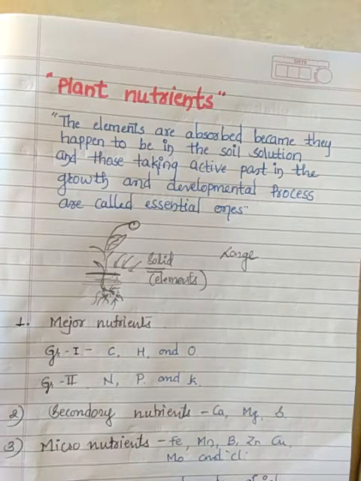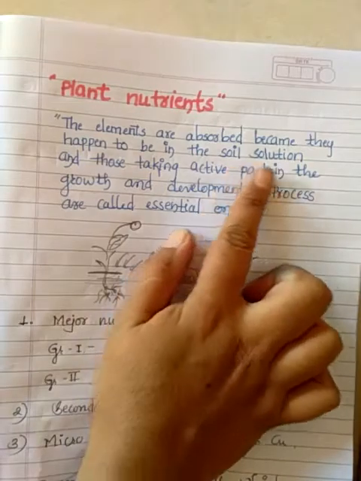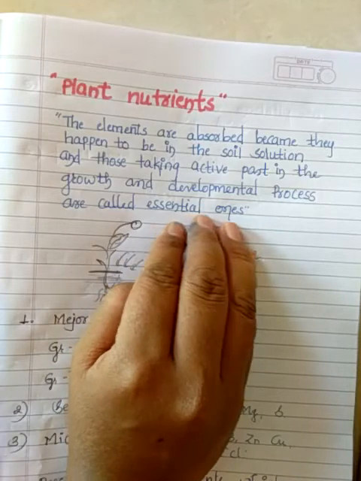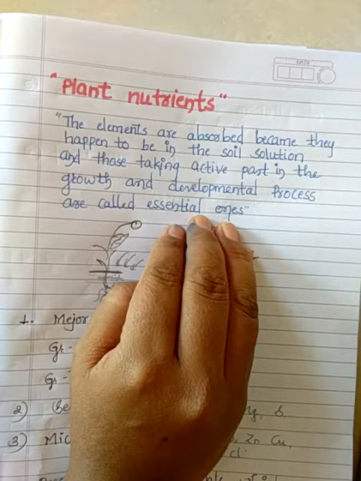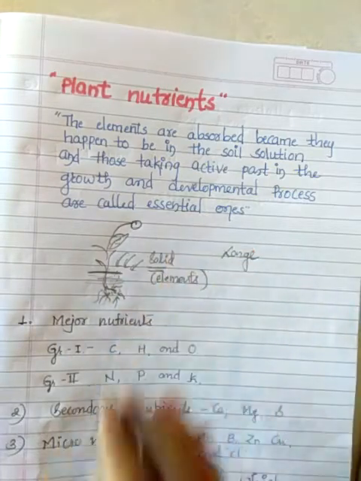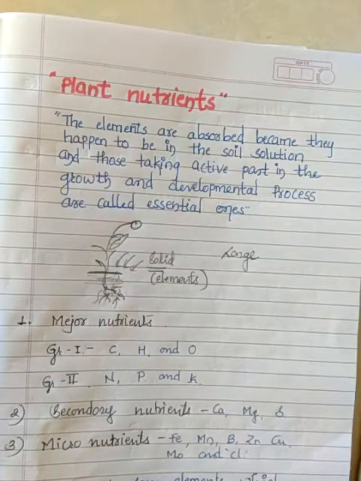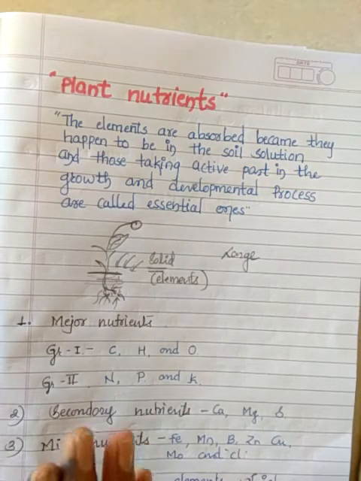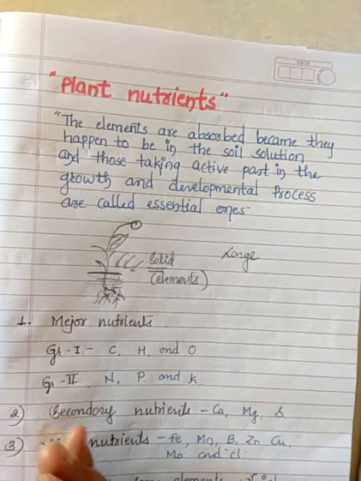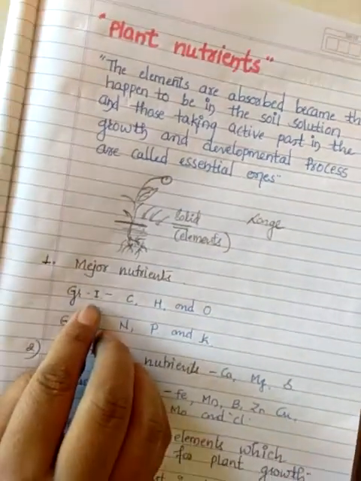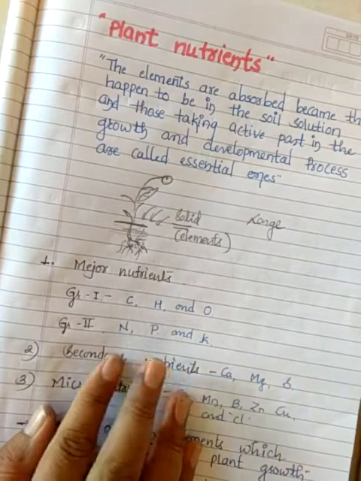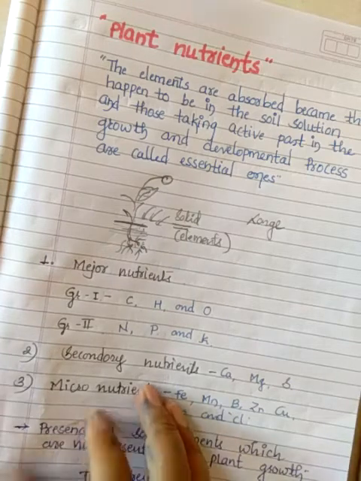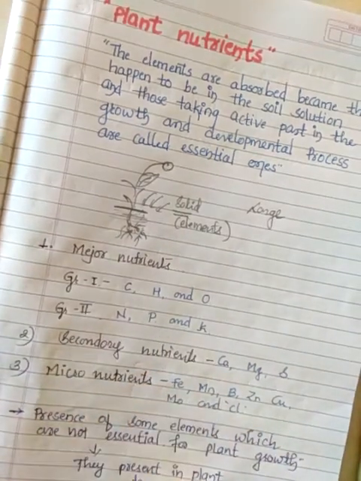Plant nutrients: some nutrients available in nature are required for the growth and development of plants. The elements are absorbed from the soil solution and take an active part in growth and development, and they are called essential ones. Some are required in large amounts and some in lesser amounts. They are classified as major and micronutrients. Major nutrients, group 1: carbon, hydrogen, oxygen. Group 2: nitrogen, phosphorus, potassium. Secondary nutrients: calcium, magnesium, sulfur. Micronutrients: iron, manganese, boron, zinc, copper, molybdenum and chlorine.